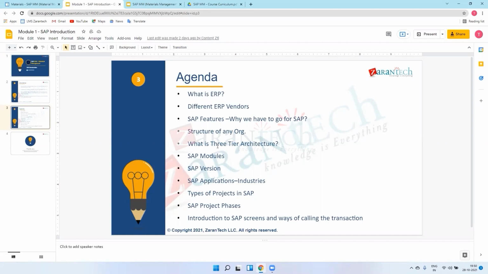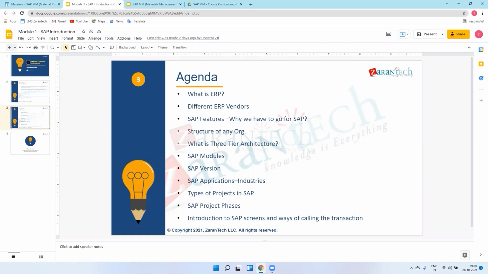Means we have applications like mobile apps, no? So mobile apps working on one database, and whatever screens we are seeing, that is called as user interface. Same like that in our SAP as well, we have a database, we have an application, and there is a user interface. So all the processes run in the application layer, and all the data and all our tables are saved in the database, and whatever screens we are able to see, that is called as a UI.